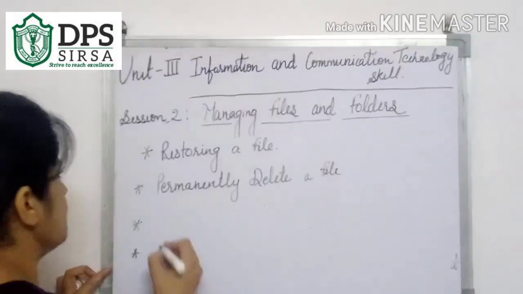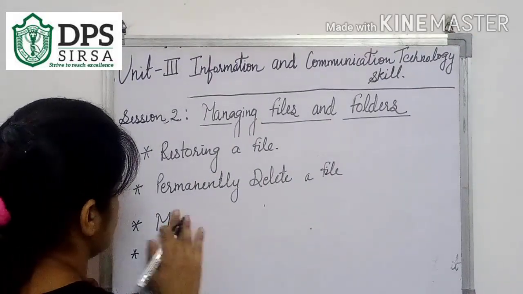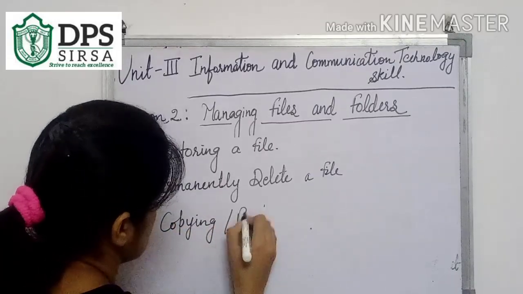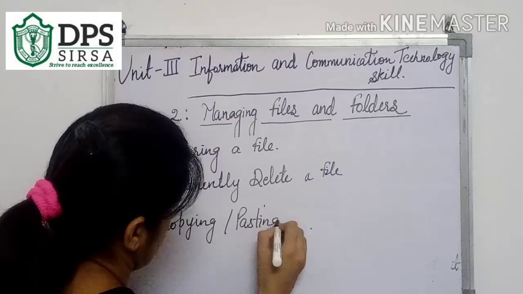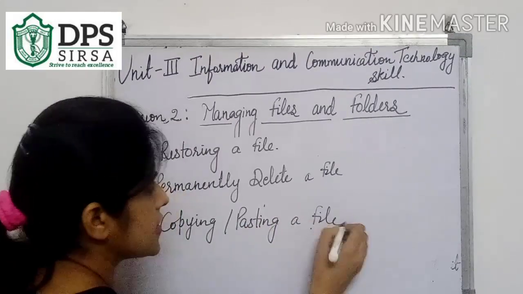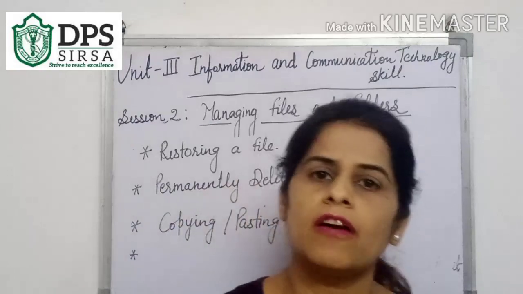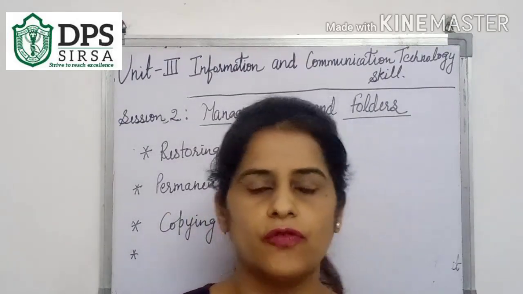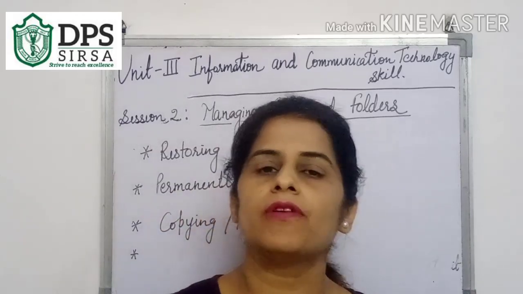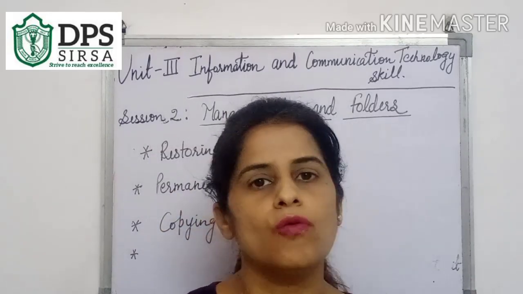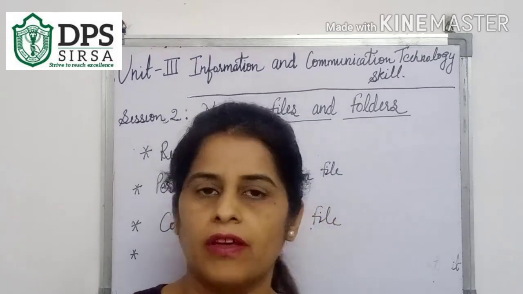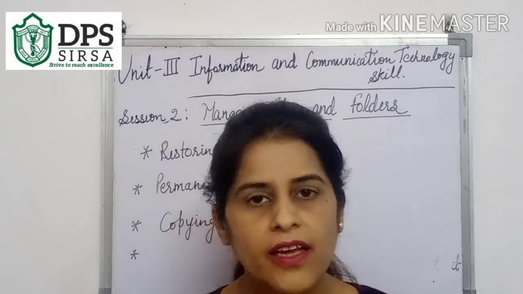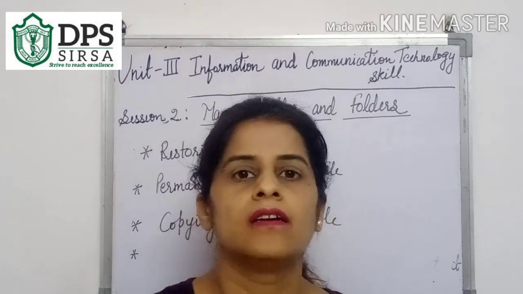Then next is copying and pasting a file. How you can copy a file, cut a file, and how you can paste it in another location. For example, you have saved a file in the C drive and now you want to save this file into the D drive. Then firstly you will open the C drive, select the file, right click on it and click on cut.